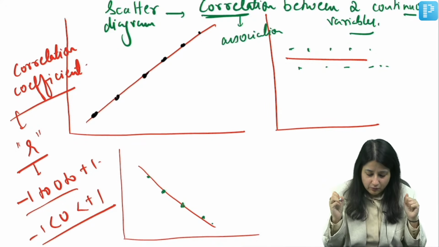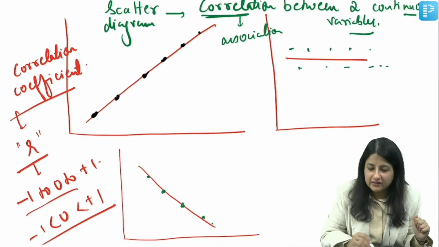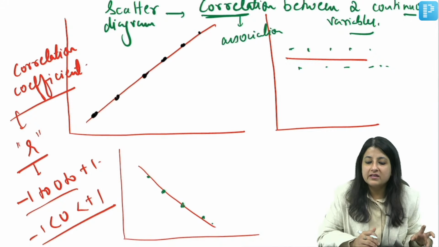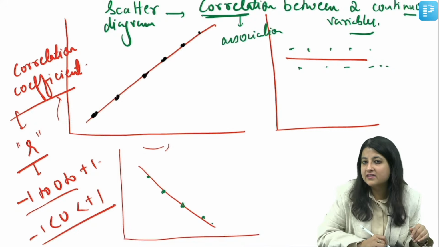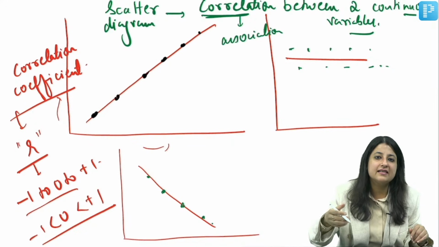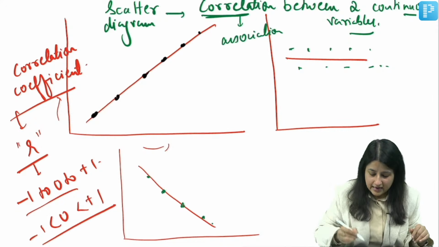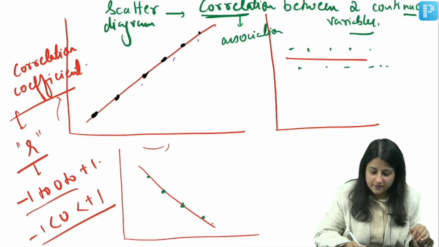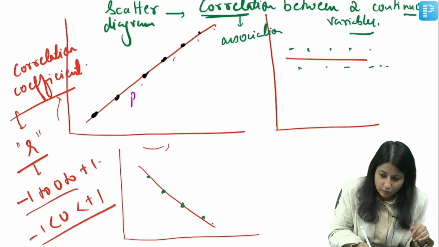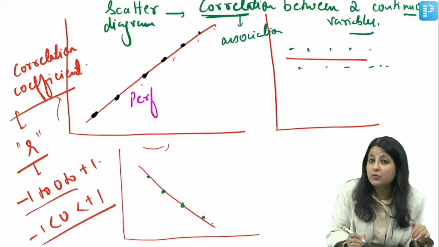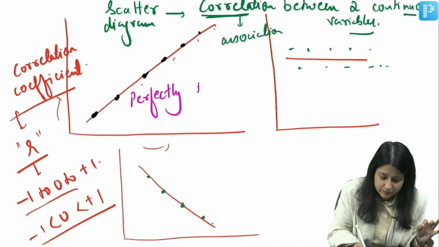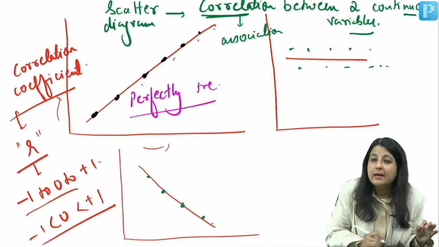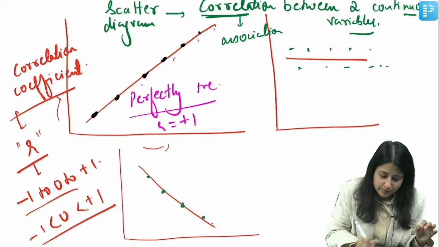Now see, guys, one thing more. Look at the first diagram. Is it positive? Is it negative? Is it no correlation? If the variable on the x-axis increases, the variable on the y-axis increases. Let's say if weight increases, height also increases, and all the dots are on this line. This one is not just positive, it is perfectly positive. That means R is equal to +1.